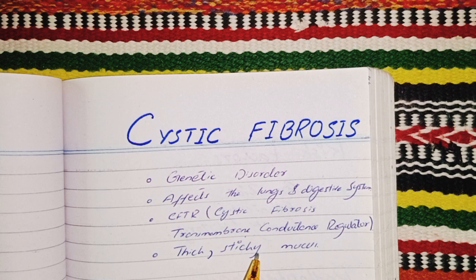This is cystic fibrosis. It is a genetic disorder that primarily affects our lungs and digestive systems due to mutations in the CFTR gene that results in thick, sticky mucus production.